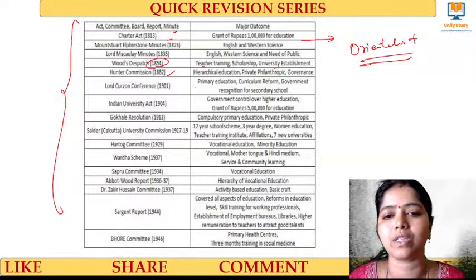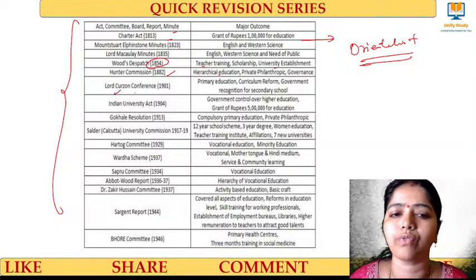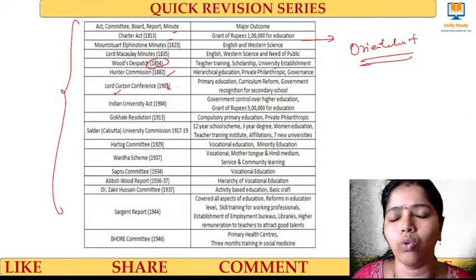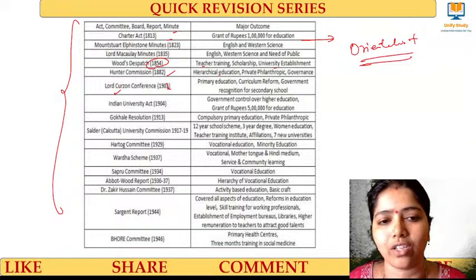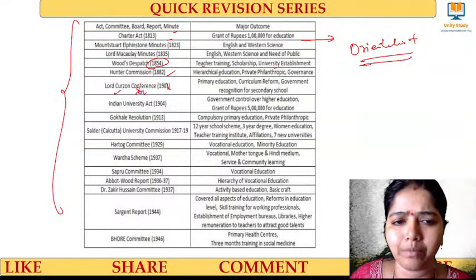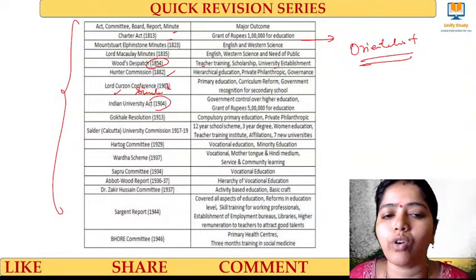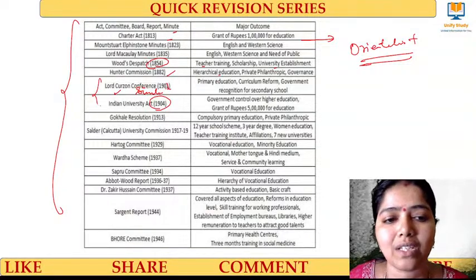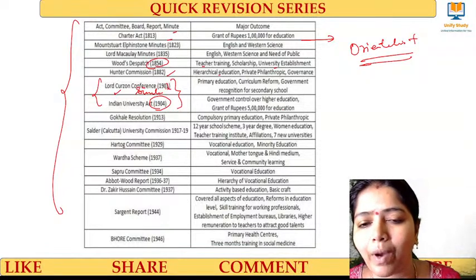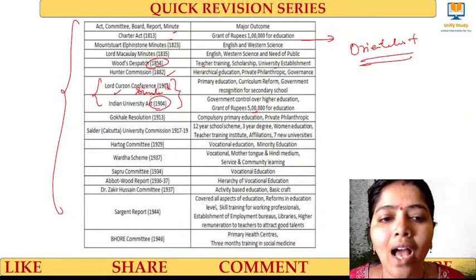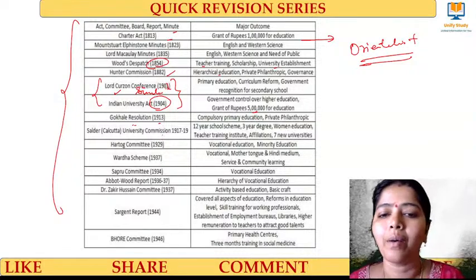Hunter Commission's main purpose was hierarchical education and governance. Lord Curzon Conference 1902, in Simla. They focused on primary curriculum reforms and government recognition for secondary schools. The outcome of that conference was the 1904 Indian Universities Act. Many questions have been asked from these two things, Lord Curzon and the Indian Universities Act. Then they provided 5 lakh rupees of grant for that Act. And the Gokhale resolution was taken in 1913 for compulsory primary education.